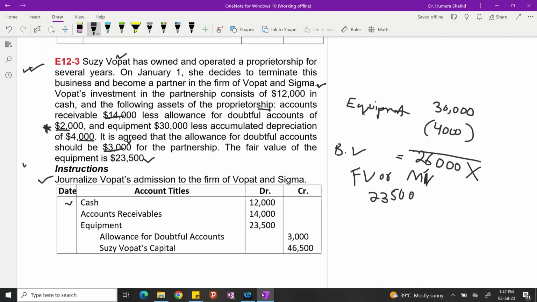So she brought cash of 12,000. She brought accounts receivable of 14,000. She also brought equipment with the fair value or the market value, that is 23,500. Allowance for doubtful accounts is a contra asset account, so it gets credited not with 2,000, but with 3,000, which is the fair value for it. And then if you make a total, the total comes to 49,500, but 3,000 is uncollectible, so 46,500 is the capital of Hobart.